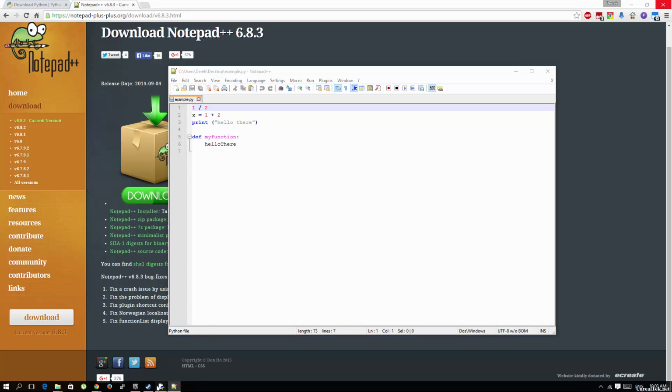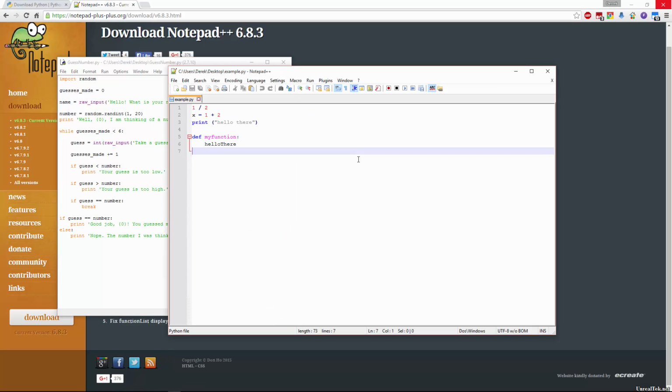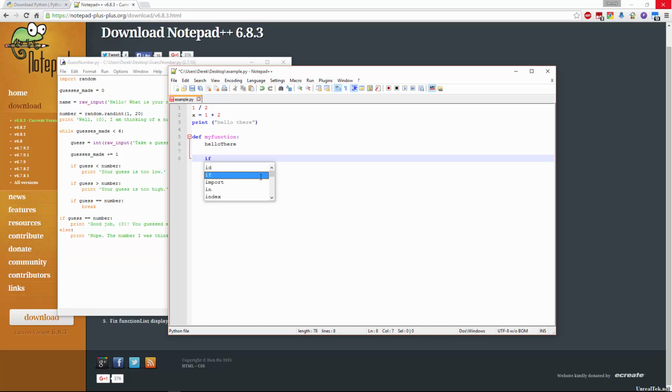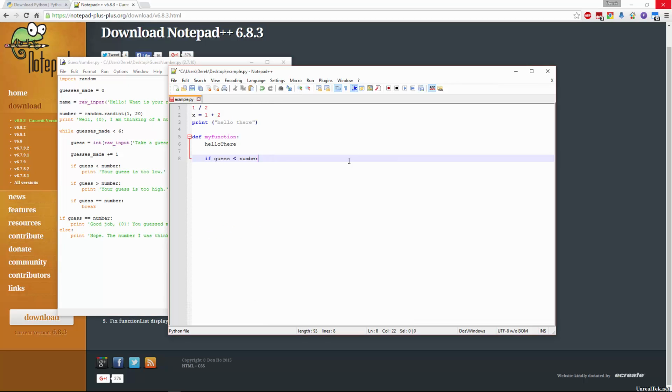It's great to go and write it in the idle environment. You can see it highlights it very, very similarly. If I type in if guess less than number, you can see it's similar, and you can change the colors, but you can see it highlights it in a similar way. You can write it in here, but any programming course in university is going to get you started in Notepad or something similar like Notepad++, and we're going to start the same way.